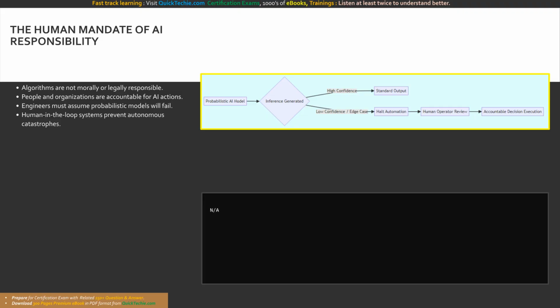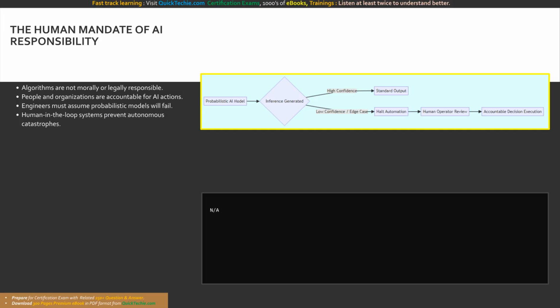Therefore, the absolute burden of responsibility rests squarely on the shoulders of the engineering teams who trained it, the data scientists who curated its datasets, and the organizational leadership that authorized its deployment into a production environment. If your AI-based loan approval application unjustly denies credit to a highly qualified applicant, it is the bank, and the bank's development team, that must answer for that failure. Embracing this human mandate fundamentally changes how we approach software development. It forces engineering teams to adopt a highly defensive, rigorous posture.